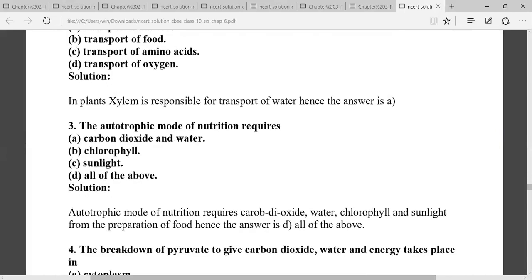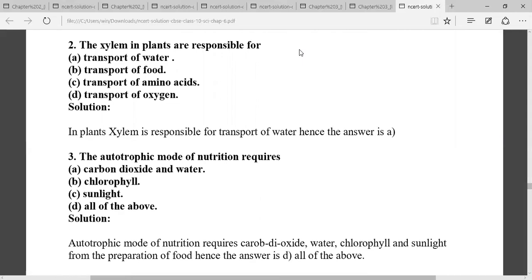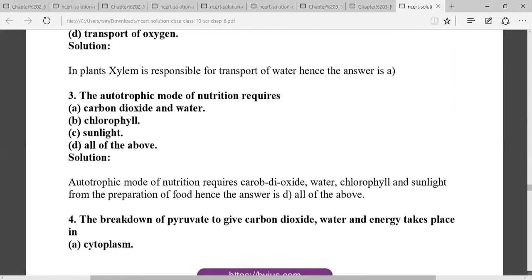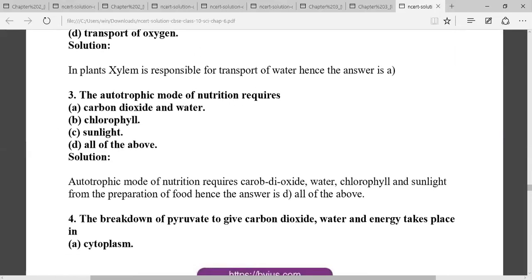Next question, the xylem in the plants are responsible for the transport of water. Xylem is responsible for the transport of water. Next question, the autotrophic mode of nutrition requires carbon dioxide, water, chlorophyll, sunlight. So all of these above are the raw materials for photosynthesis.